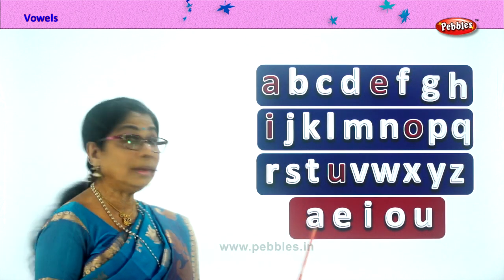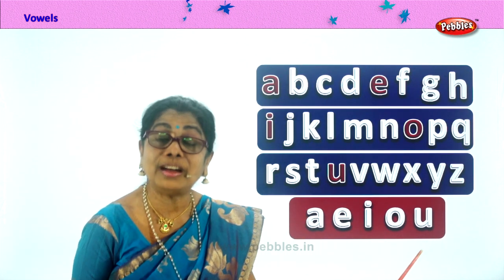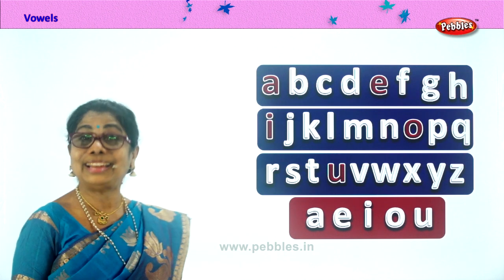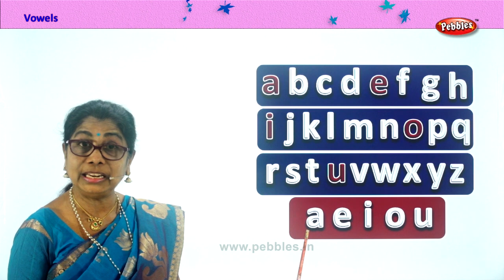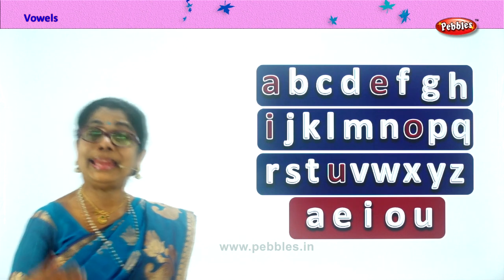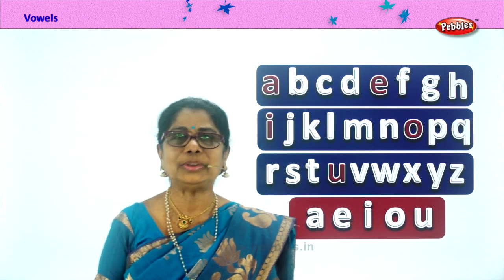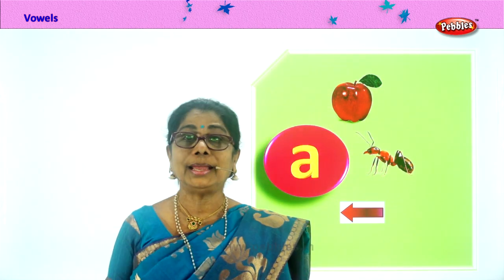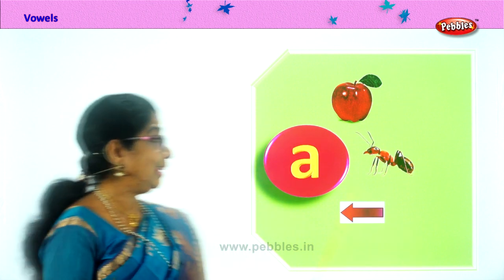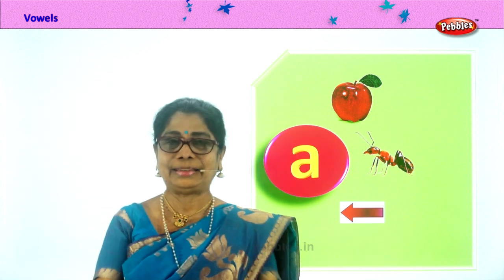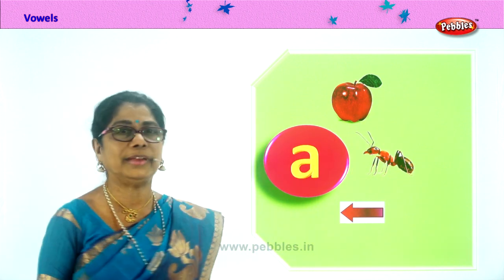Good. Now that you learned the vowel song, we will take every vowel separately. Let's look at A now. What's the sound of A? A. Here is our first vowel. Now we have pictures given here.